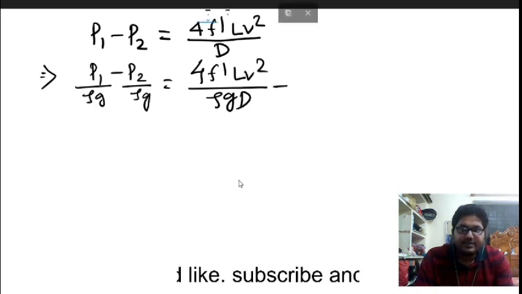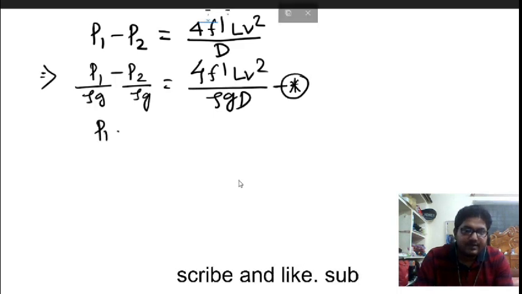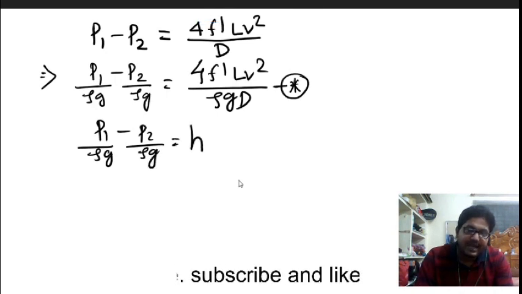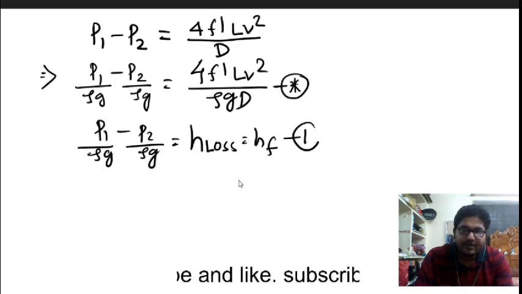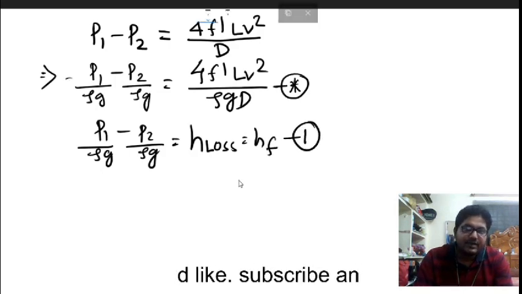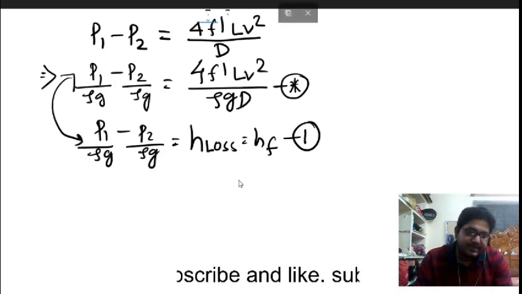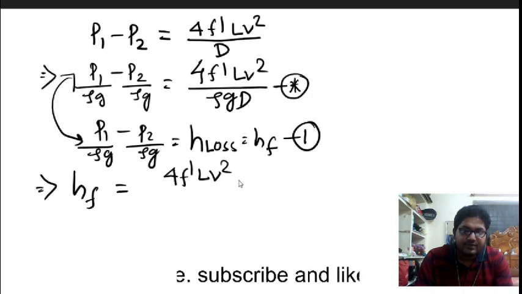Suppose this is equation star. Already we have found out P1 by rho g minus P2 by rho g from equation 1, which is the head loss due to friction. Now if you equate equation 1 and equation star, head loss due to friction will be equal to 4 f dash L v square by rho g into d.